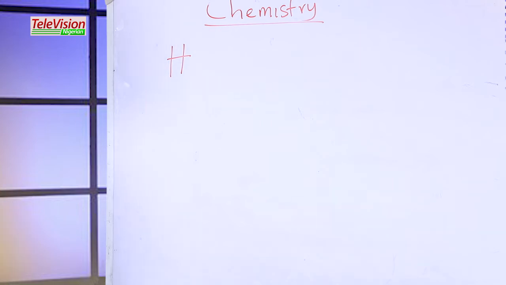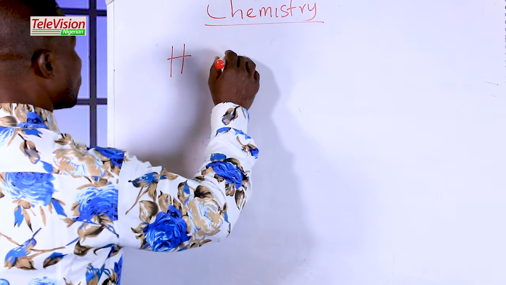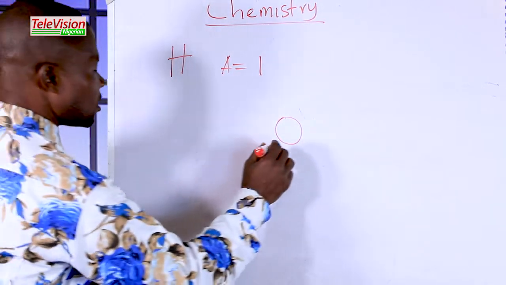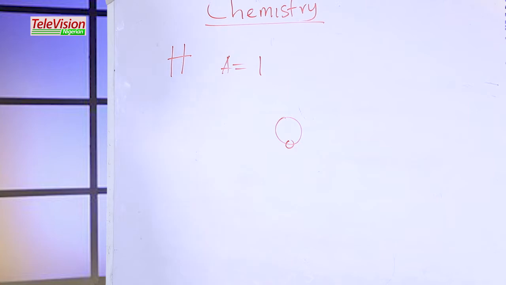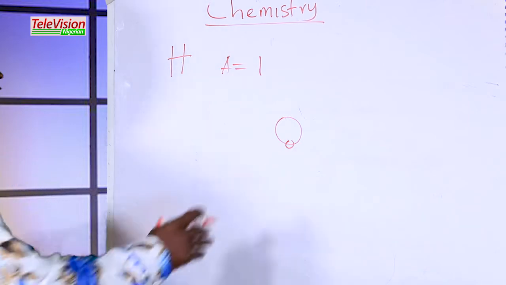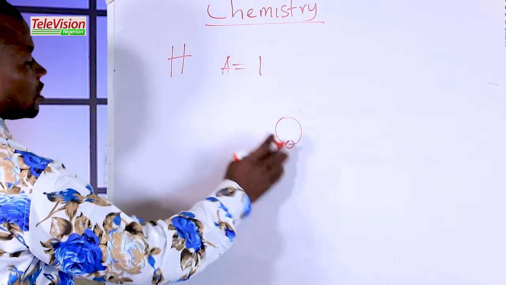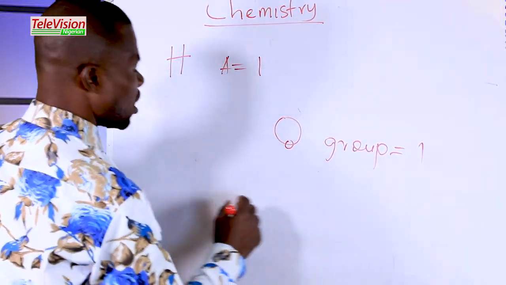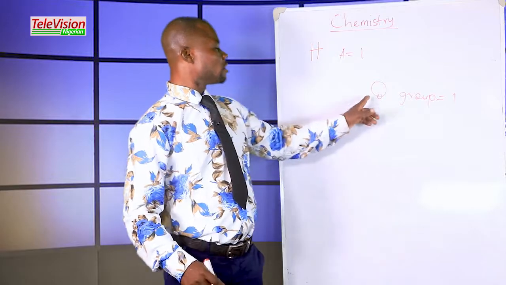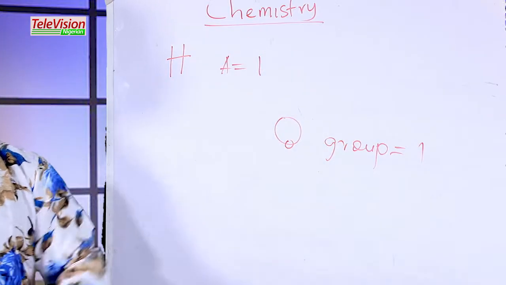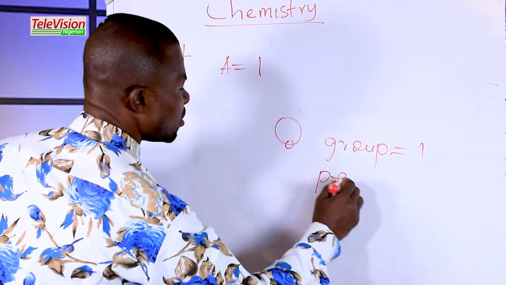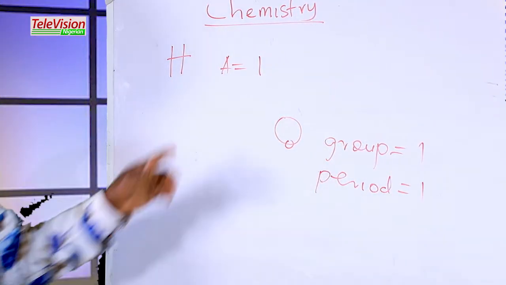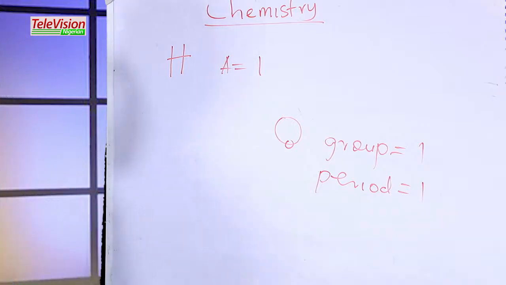That is, the atomic number of hydrogen is 1. This is an orbit. So the electronic configuration of hydrogen is 1. And the number of electrons found in the outermost shell is 1, meaning this hydrogen belongs to group 1. And the period, how many orbits are here? We have only one orbit, meaning the period is 1. So hydrogen belongs to group 1 and period 1.